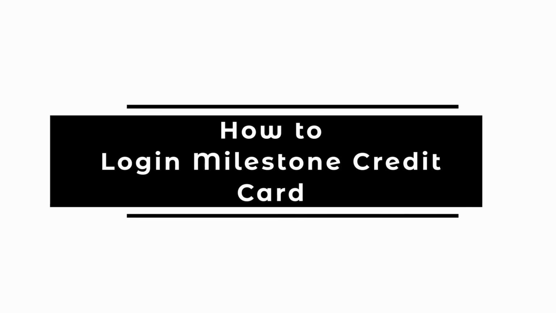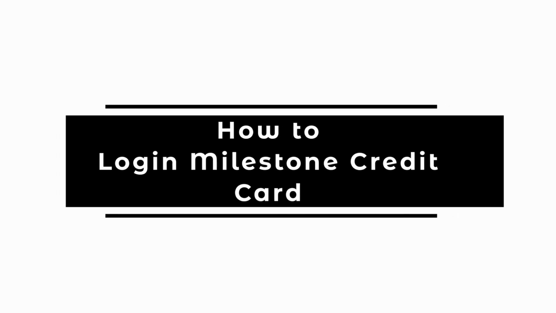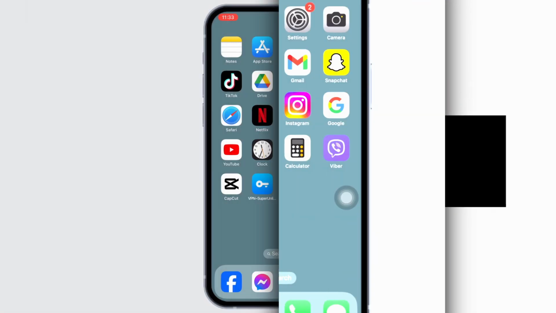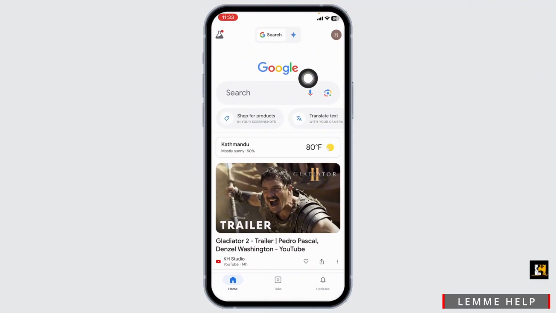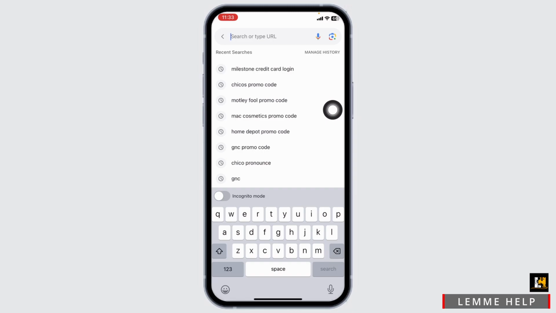How to log in into Milestone credit card account online. Let's get started. Launch your preferred browser. Here we go. At the top, you'll see the search box. Over there, type in Milestone credit card login and search for it.